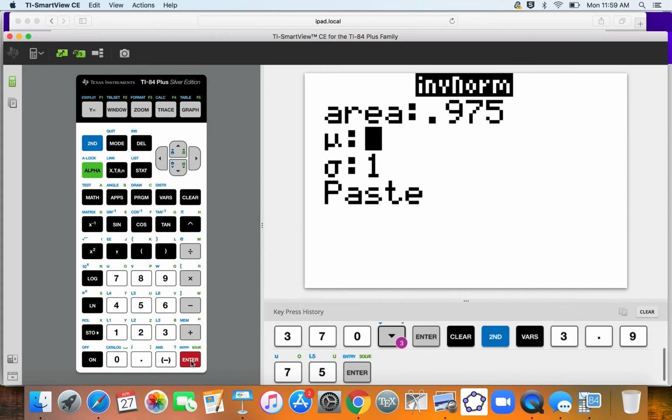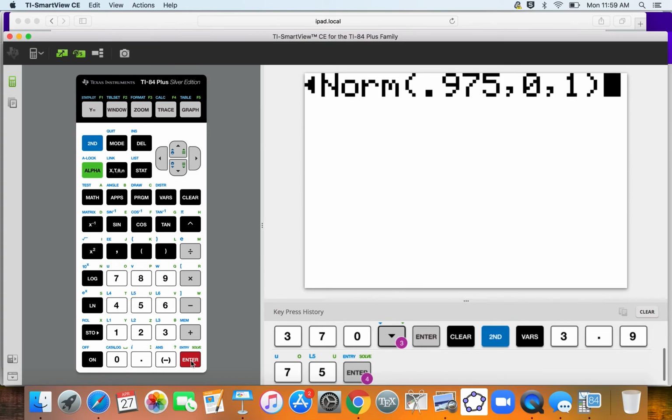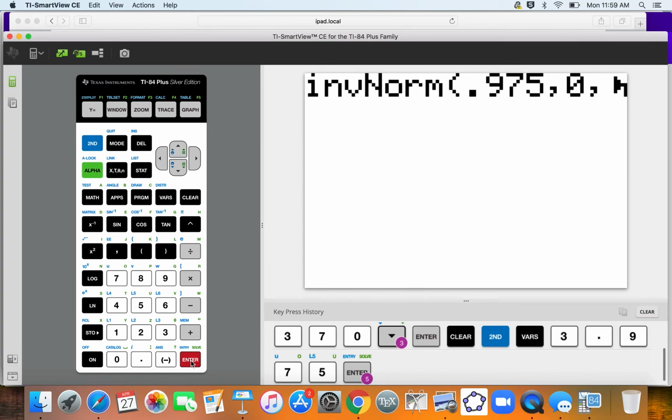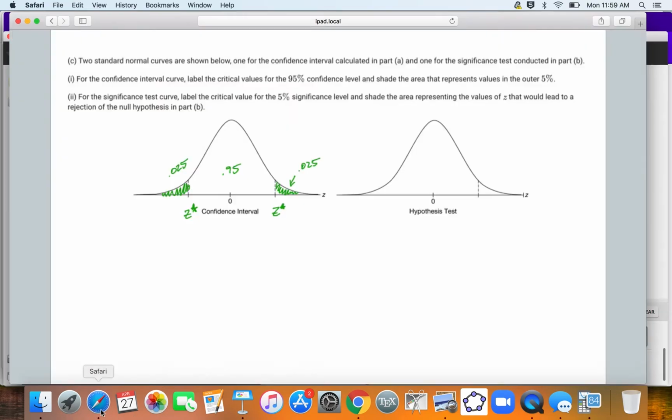We're going to keep the mean 0 and the standard deviation 1 because we're looking at the standard normal distribution. And that tells me 1.96. So this one is positive 1.96, and this one is negative 1.96.